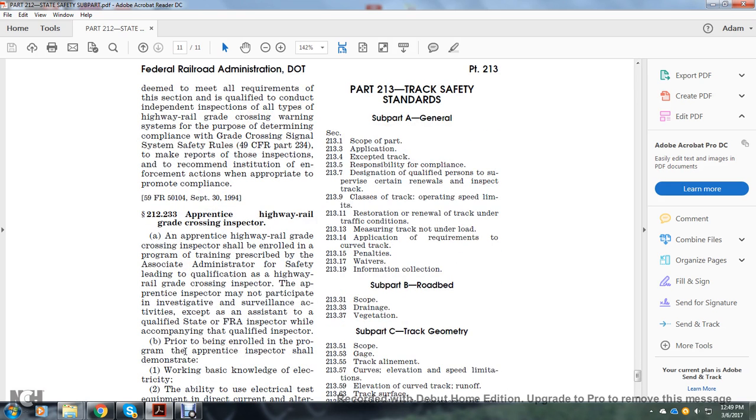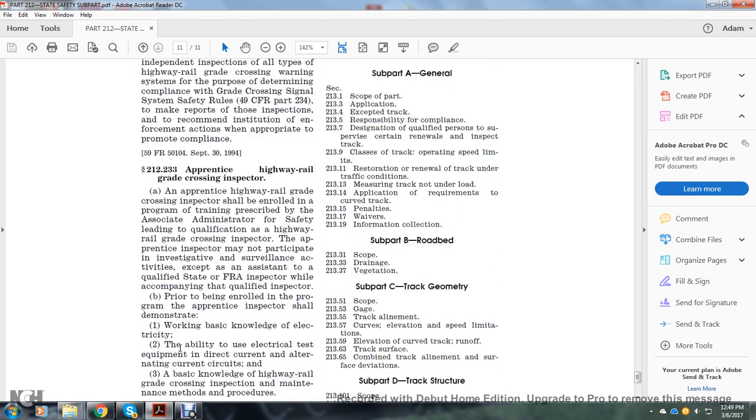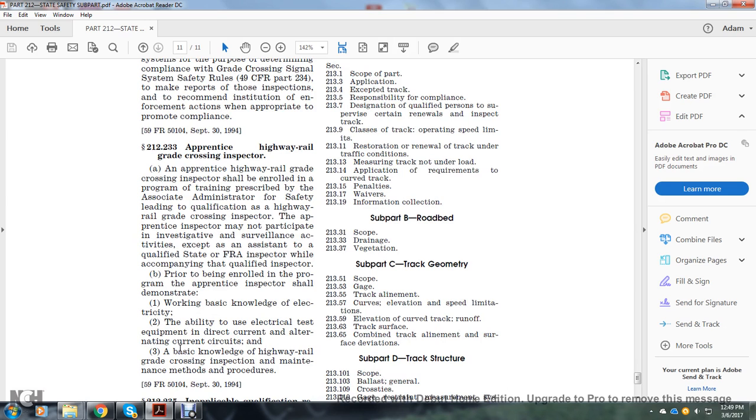212.233, Apprenticeship Highway Rail Grade Crossing Inspector. The Apprenticeship Highway Rail Grade Crossing Inspector shall be enrolled in a training program prescribed by the Associate Administrator for Safety, leading to the qualification of Highway Rail Grade Crossing Inspector. The apprenticeship inspector may participate in investigation and surveillance activities only with the assistance of a qualified state or FRA inspector while accompanying the qualified inspector.